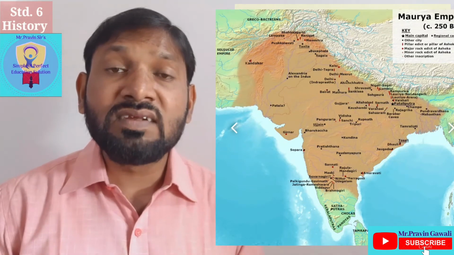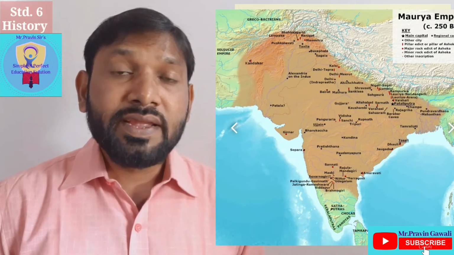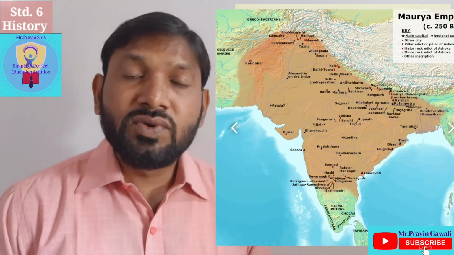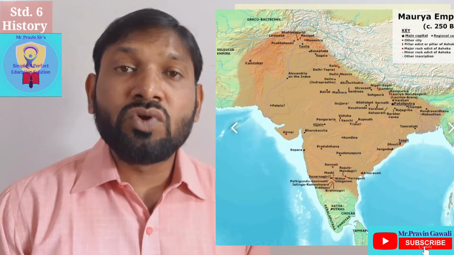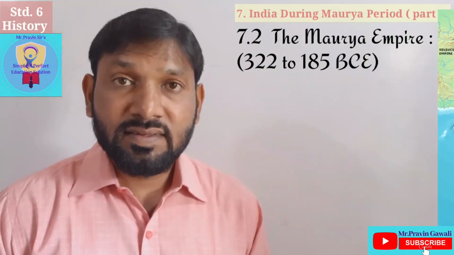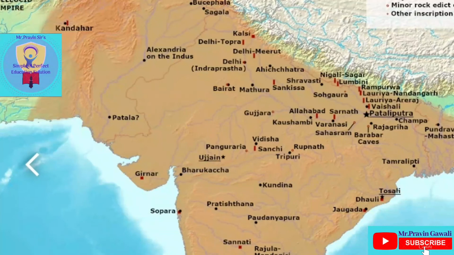It was considered the greatest Indian empire. During this period, Chandragupta Maurya dominated the Indian subcontinent, and as we have studied that Patna or Pataliputra was the capital of the Magadha Empire, in the same way Pataliputra was the capital of the Maurya Empire too.